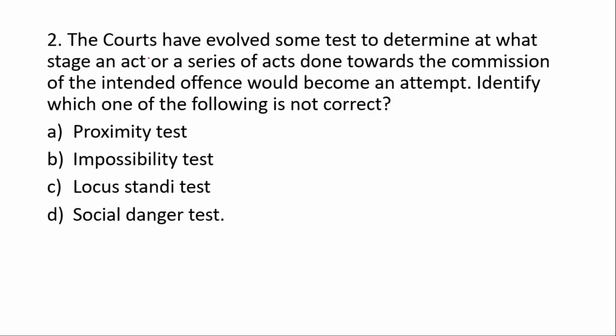The second question is, the courts have evolved some tests to determine at what stage an act or a series of acts done towards the commission of the intended offense would become an attempt. Identify which one of the following is not correct.